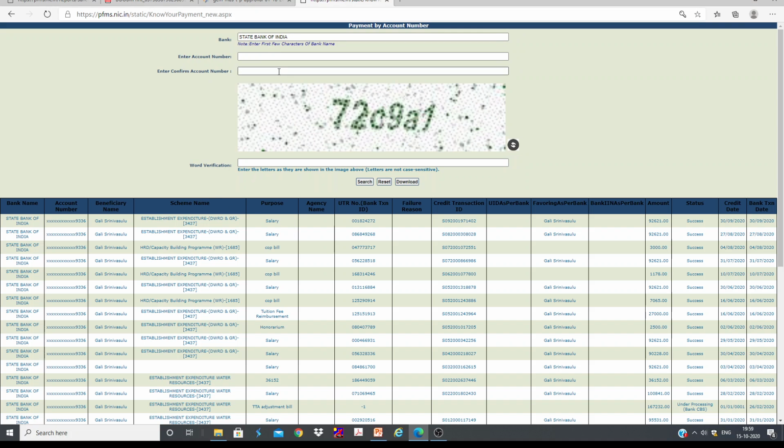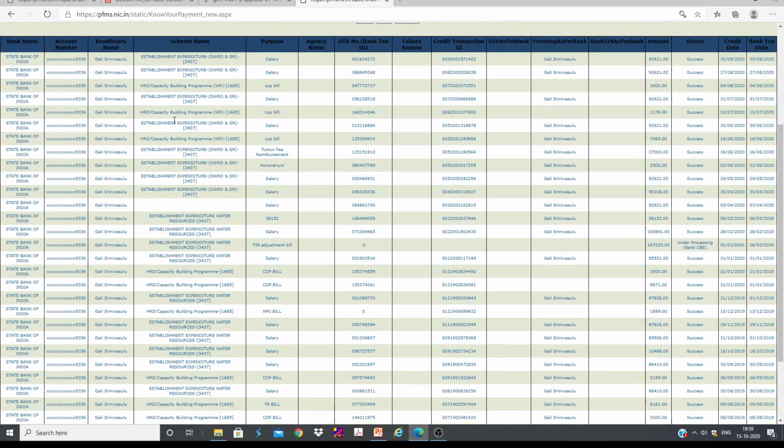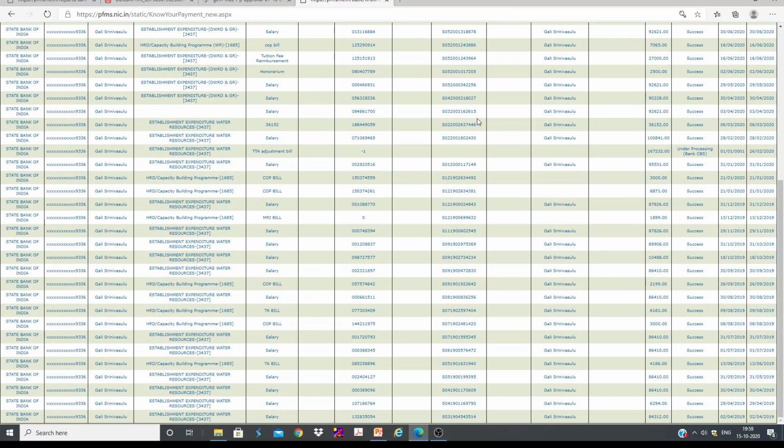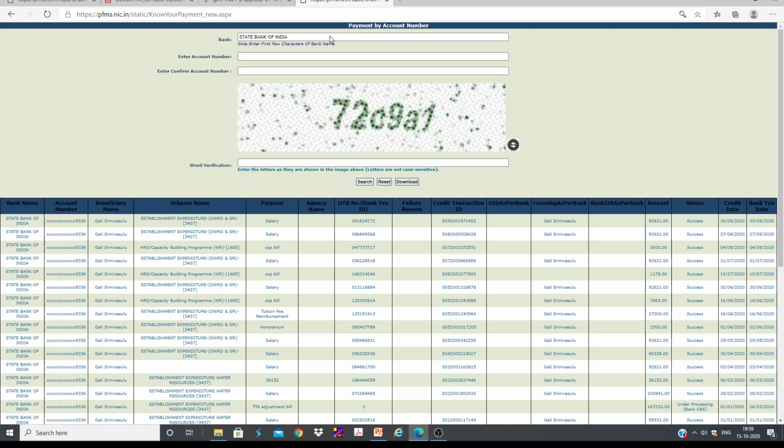You can see these are all the payments that I have received through PFMS. You can even see UTN numbers, when I have received. These are all salary payments. Not only salary payments, like everything, like in my previous office also. Some of the bills are from Bangalore, some of the bills are from Delhi, right from inception. You can see everything. Now this is showing only up to last financial year. Okay, so this is one feature which we can explore. Even you can enter the contact number, you can check. So here you can get all the transactions which are going to be credited to that account number.